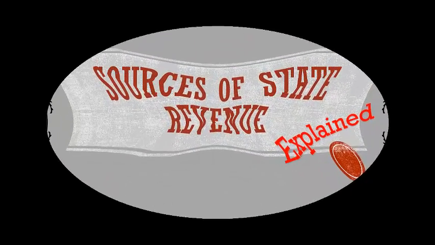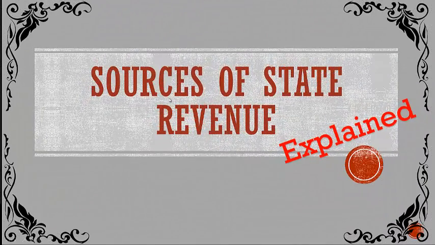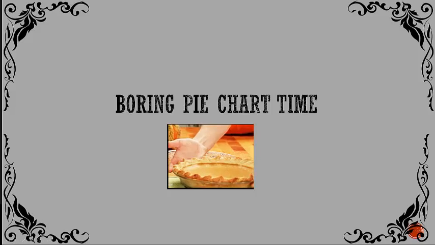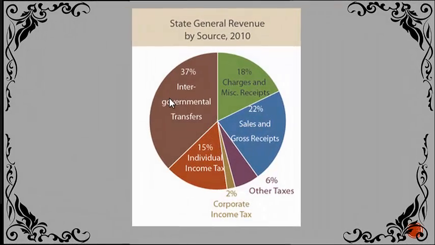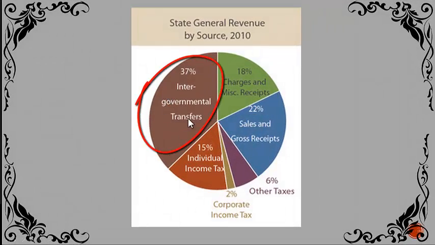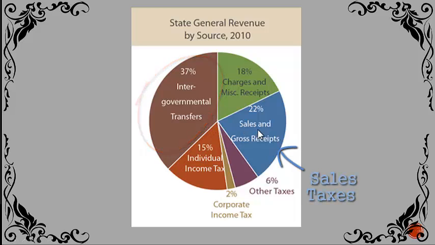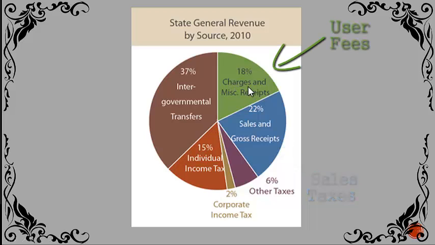In this video series, we're going to be looking at the sources of state revenue with a specific focus on the sales tax. Okay, boring pie chart time. We can see that state governments get most of their money through intergovernmental transfers, sales and gross receipts. These primarily refer to sales taxes, charges and miscellaneous receipts. These can refer to user charges, and individual income taxes as well as corporate taxes. In this video, we'll primarily go over sales tax as well as income tax.